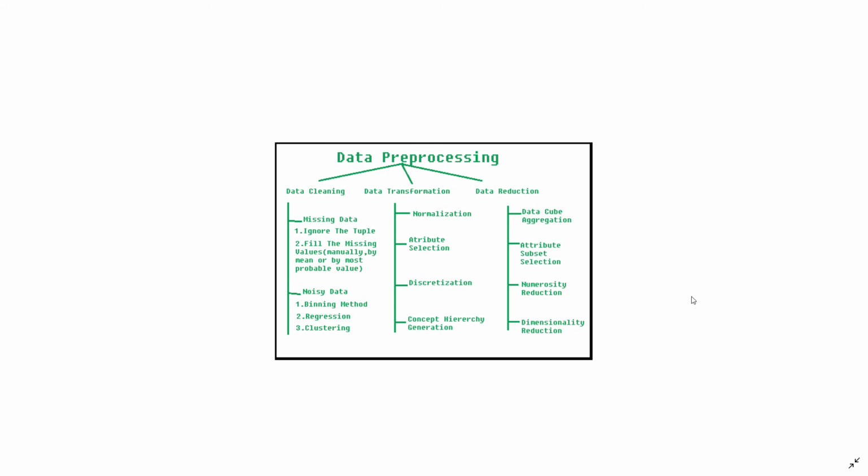Clustering is making groups of some things together. Suppose I am not making groups of vada pavs, I am making groups of potatoes. I'll cluster all the bad potatoes together and the good potatoes together so that they don't get mixed and my good potatoes are not getting rotten by the bad ones. So this is the basics about clustering, binning, and regression. Stay tuned with us for the next videos to understand them better.